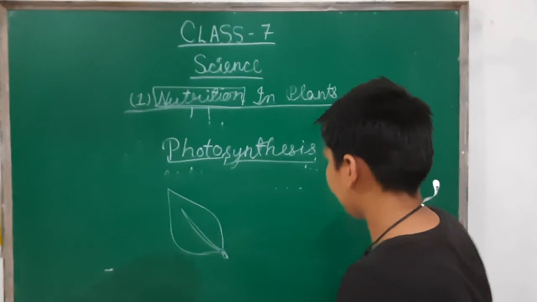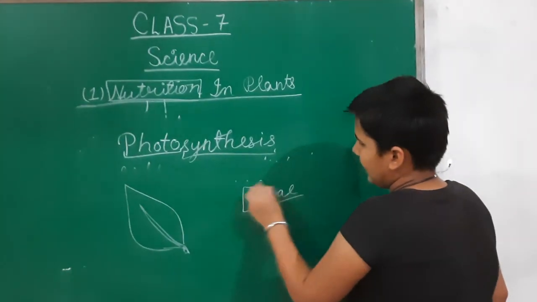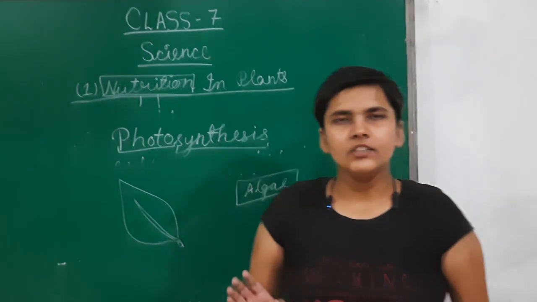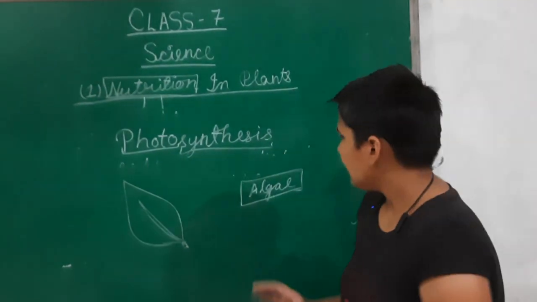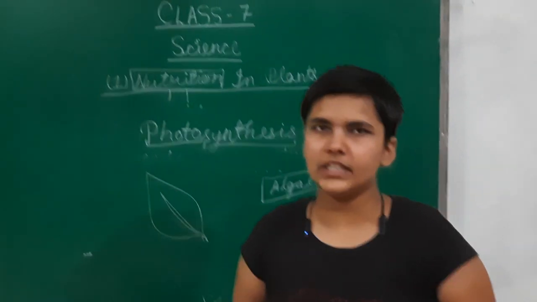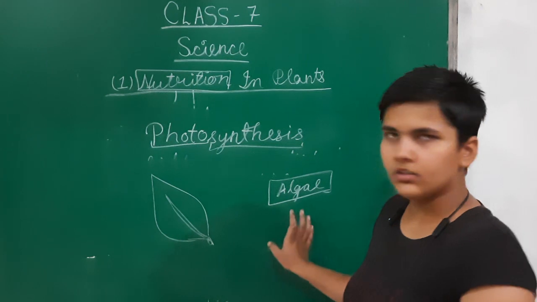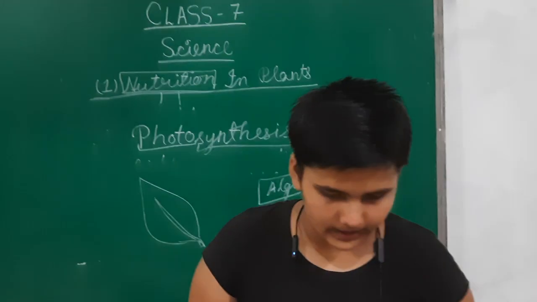What is algae? You have seen green patches in ponds and stagnant water. They are called algae. They are green because they contain chlorophyll, and they can also make their own food. So they are also autotrophs. Plants are also autotrophs. We are heterotrophs.